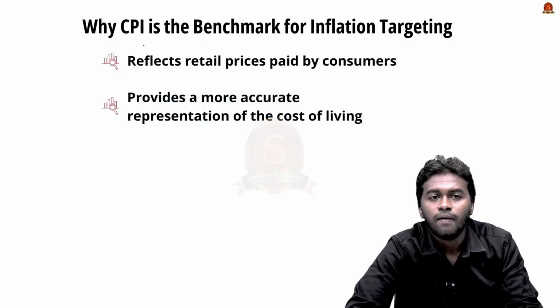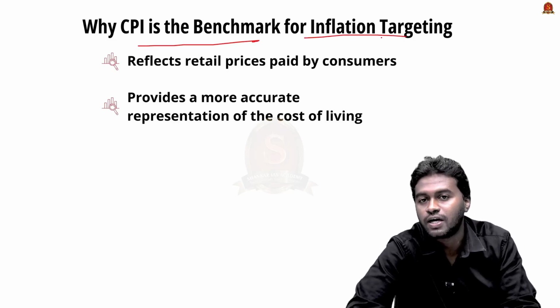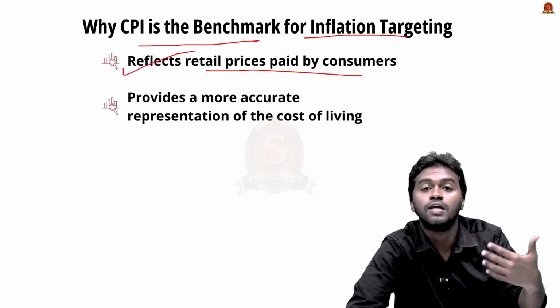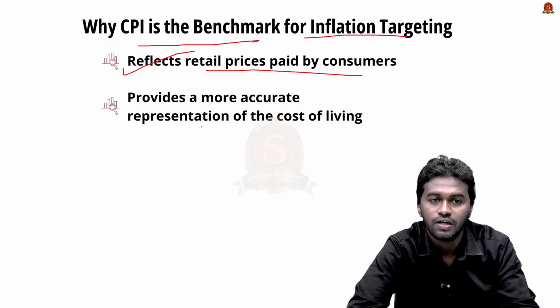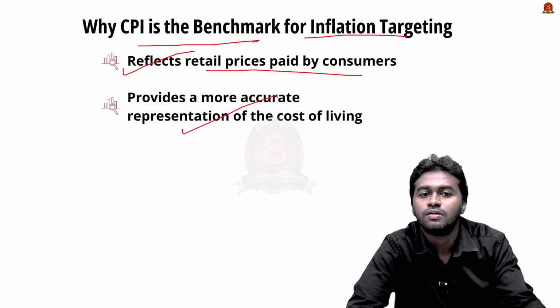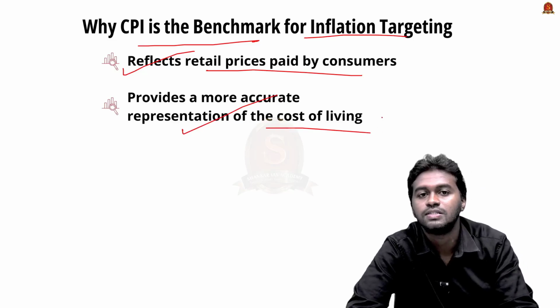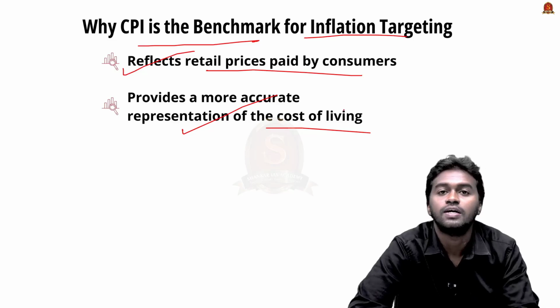So why is CPI, that is Consumer Price Index, the benchmark for inflation targeting? Like I said, it reflects the retail prices paid by the consumer, so it will show more accurately how inflation is creating strain in common life. Therefore, it gives an accurate representation of the cost of living. This is the reason why we are using CPI as the benchmark for targeting inflation.